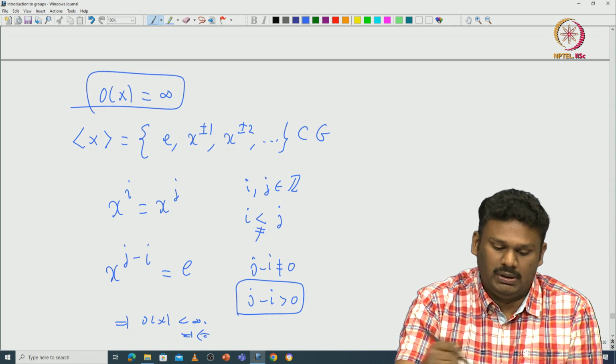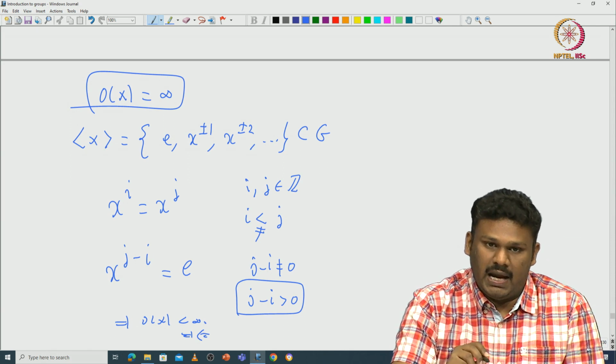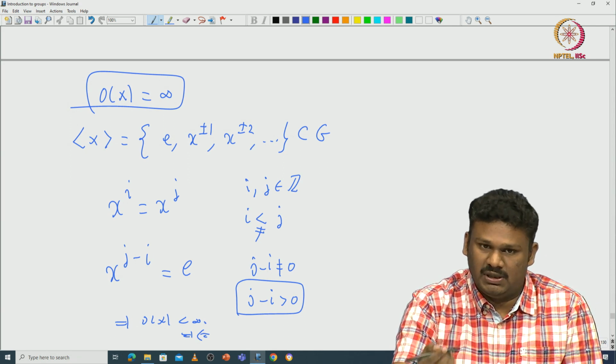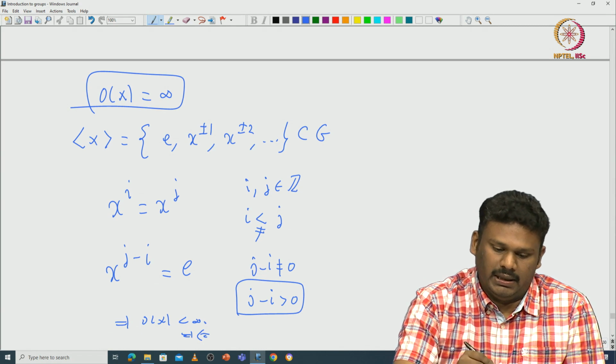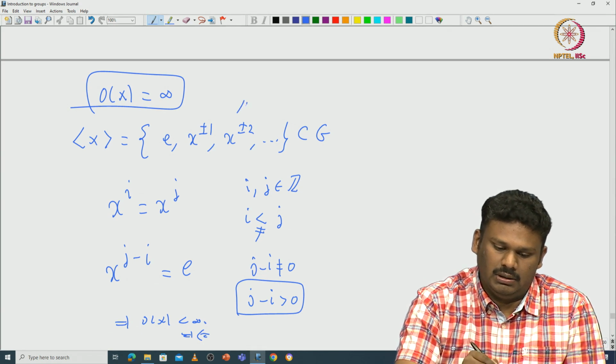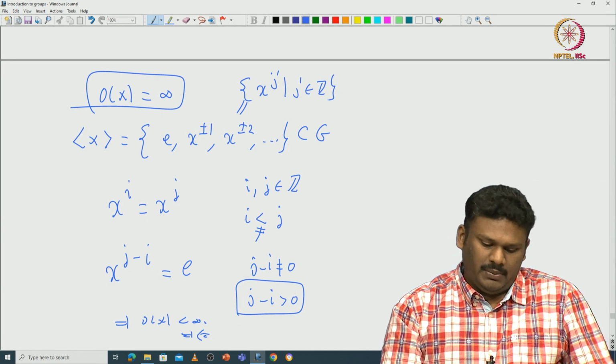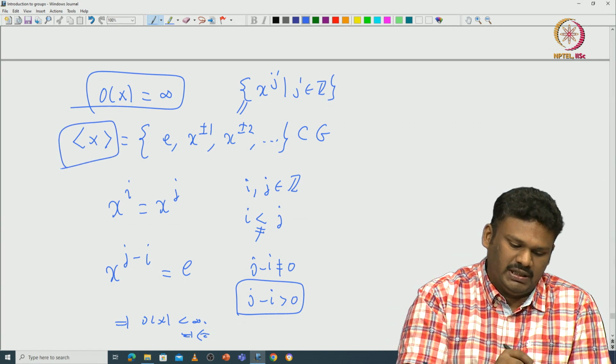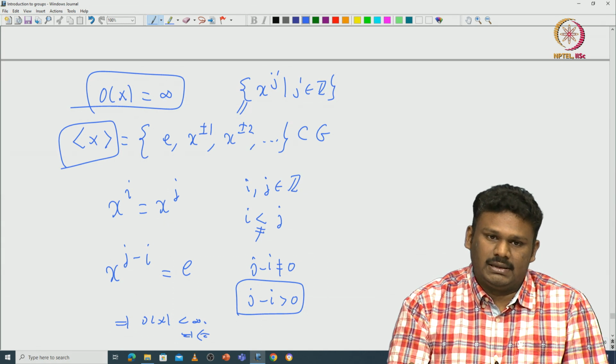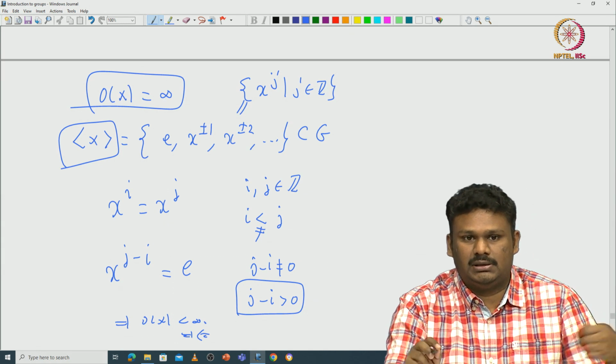So, the elements identity, x plus or minus 1, x plus or minus 2 and so on are all distinct. You can rewrite this as x power j, with j in integers. So, the group generated by x has infinitely many elements.